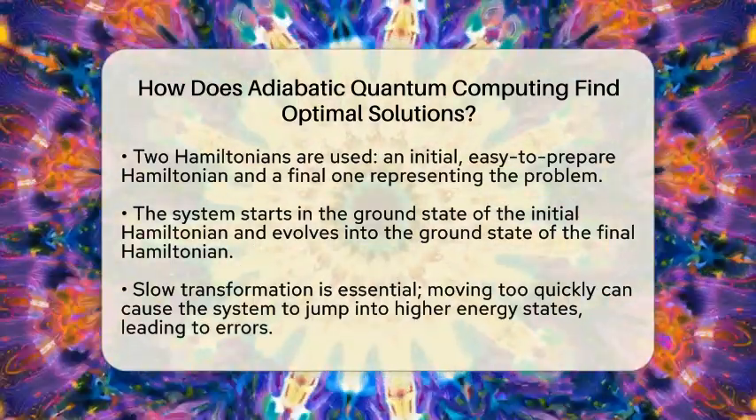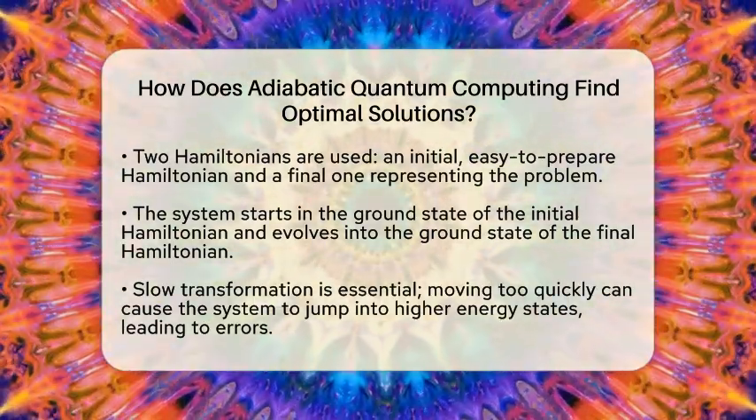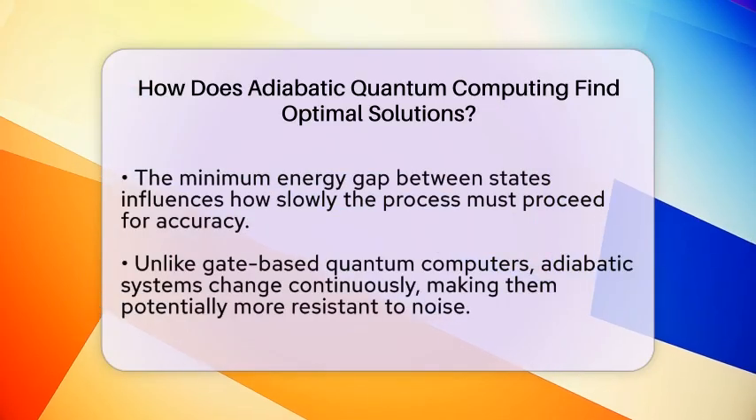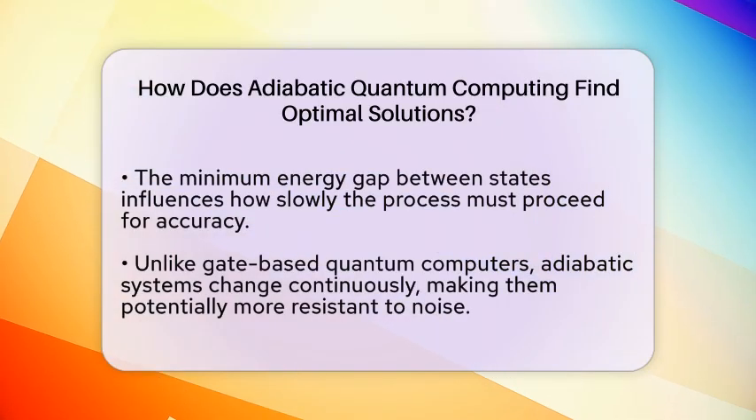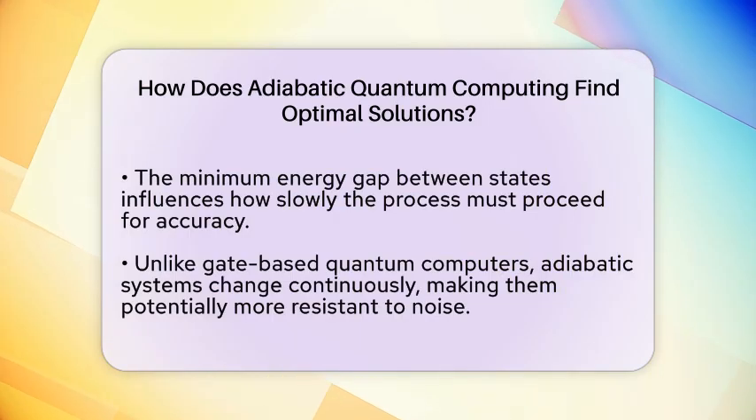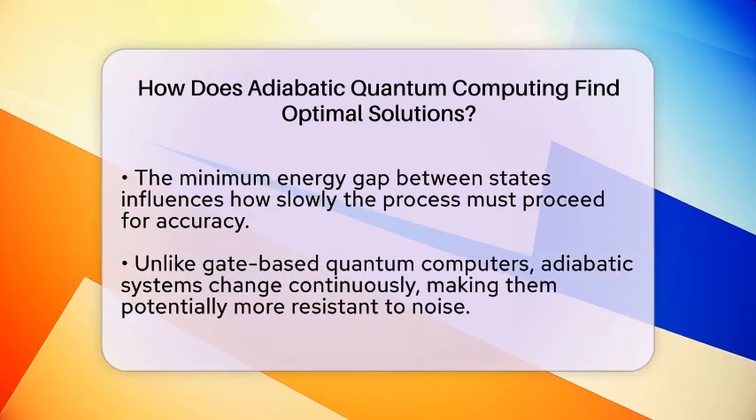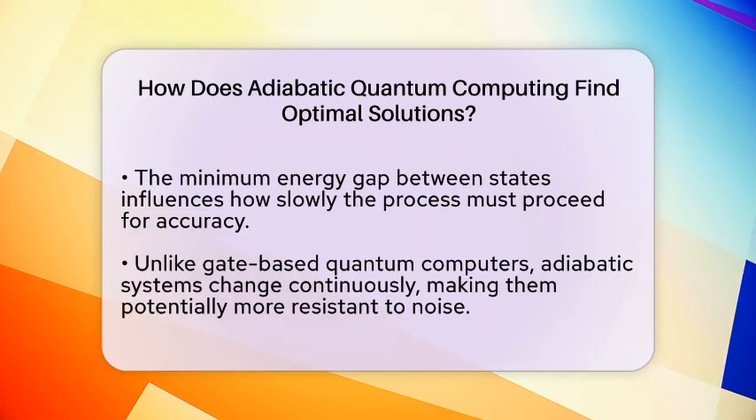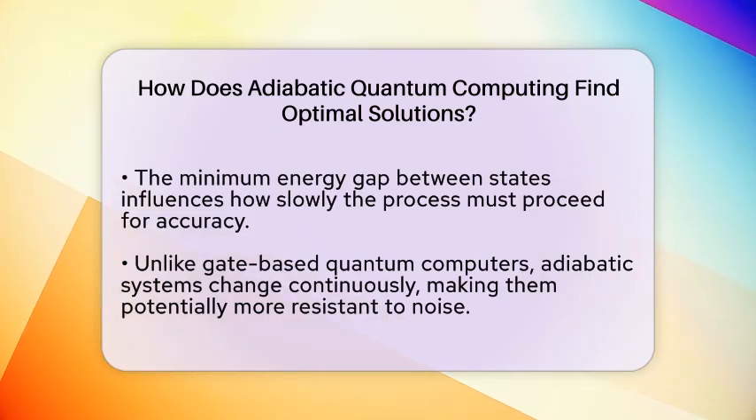The speed of this change is very important. If you go too fast, the system might jump into higher energy states, which can lead to incorrect answers. The minimum energy gap between the ground state and the first excited state during the process determines how slow the evolution must be. Smaller gaps mean you need to go even slower to stay in the ground state. This makes the process more time-consuming but more accurate.